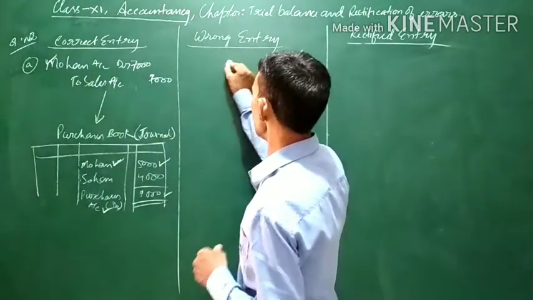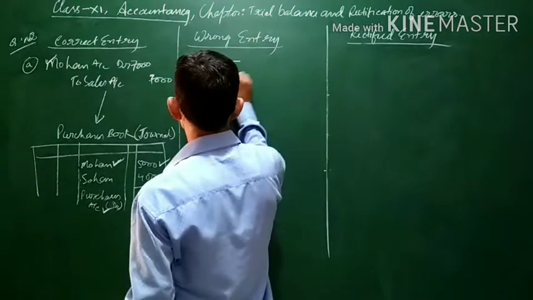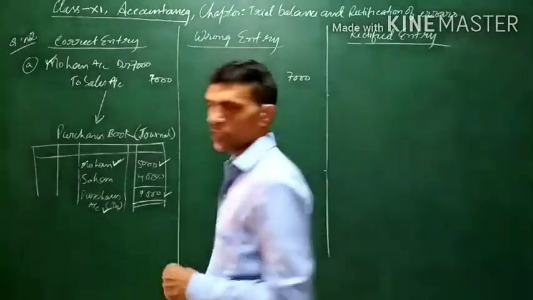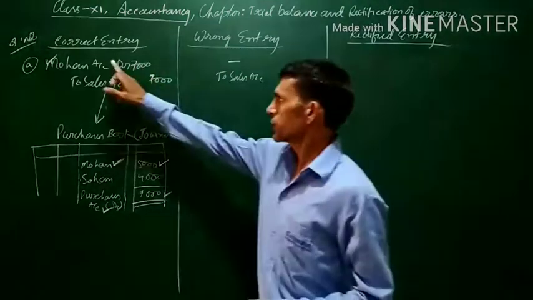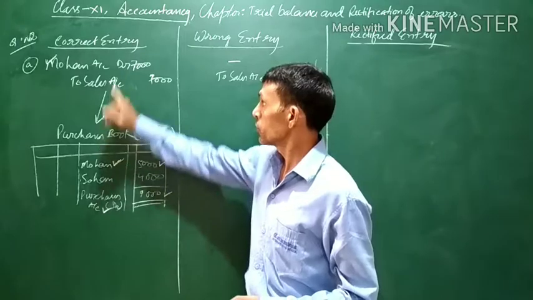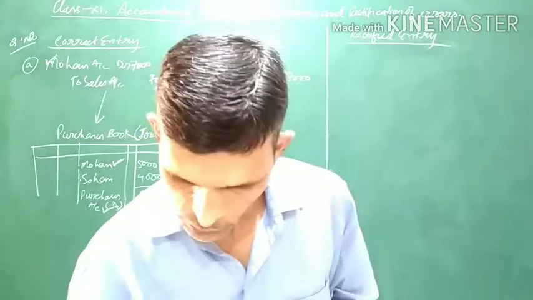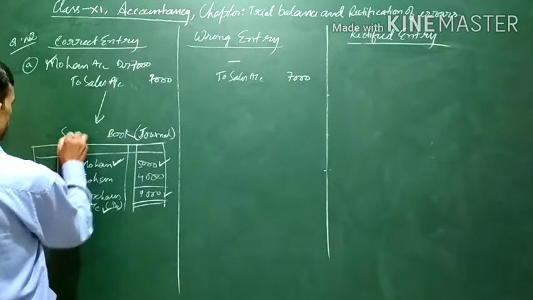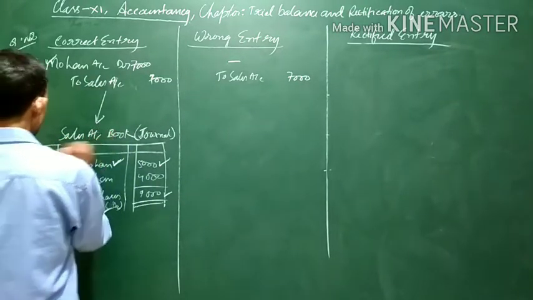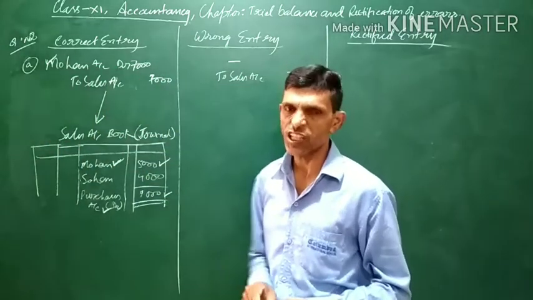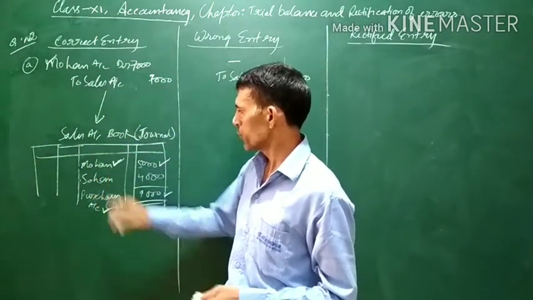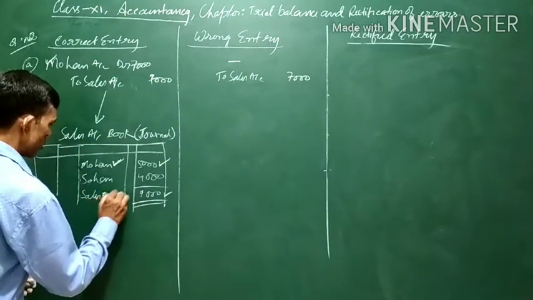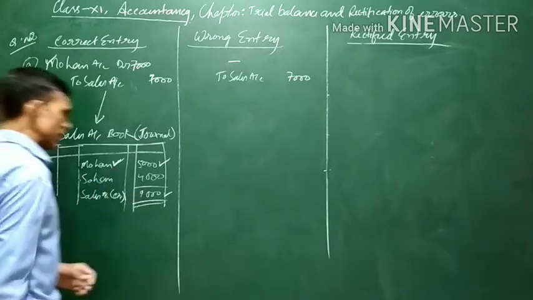It means what has happened is that the sale of 7,000 has been recorded to the sales account. Credit sales to Mohan will be recorded in the sales book, and from the sales book it will be transferred to the sales account. Sales account credit.